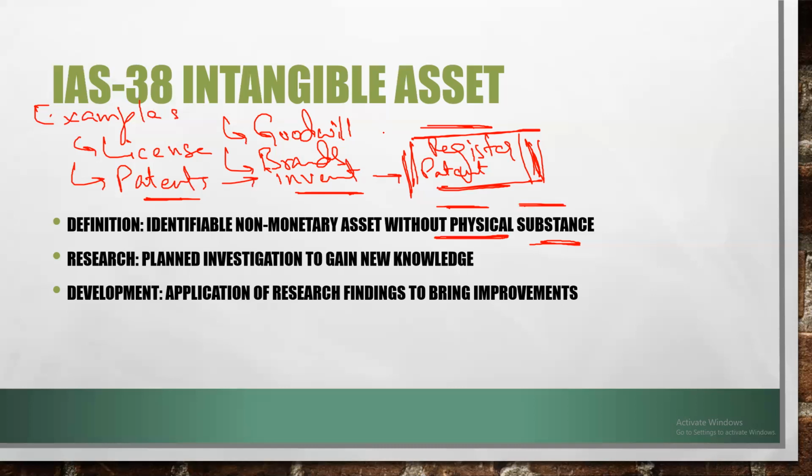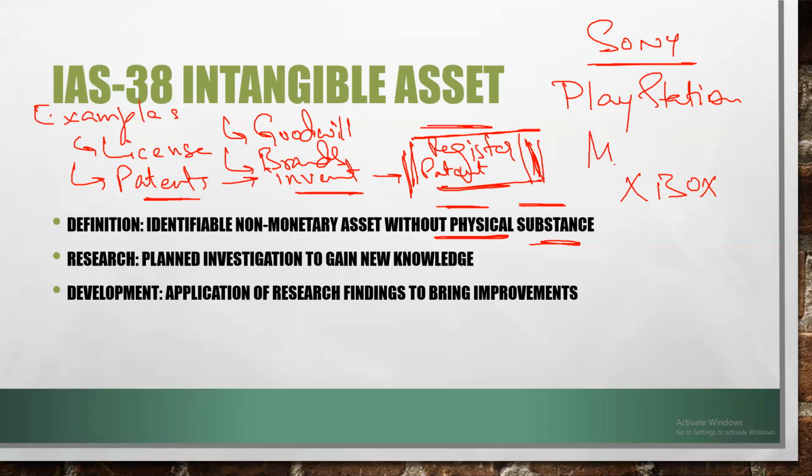Now, for example, we can say PlayStation. PlayStation is a brand, and who is the owner of the brand? The Sony company is the owner of the brand PlayStation. In the same way, Xbox is a brand, and Microsoft is the owner of the brand.